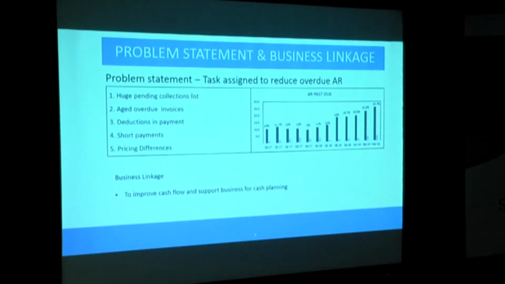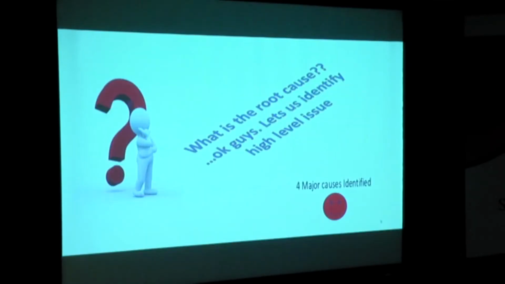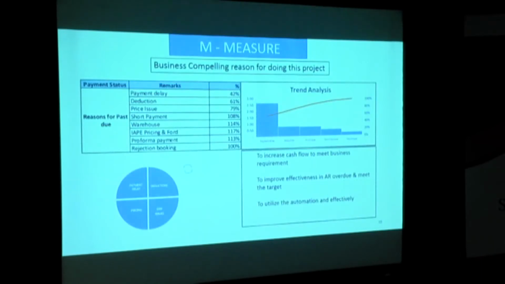So initially, in the Q4 data I have plotted here, we actually had 25.7% overdue before implementing the automation process, which we're going to discuss now. So we thought, what is the root cause? Why do we have such a huge overdue? How do we close it off? What are the major top issues? We identified four top areas.